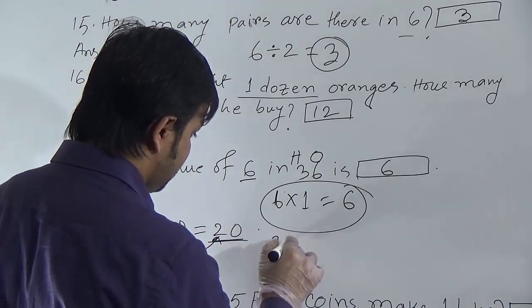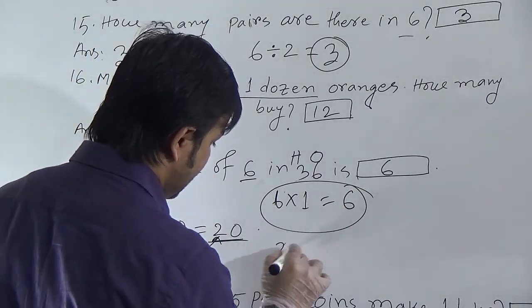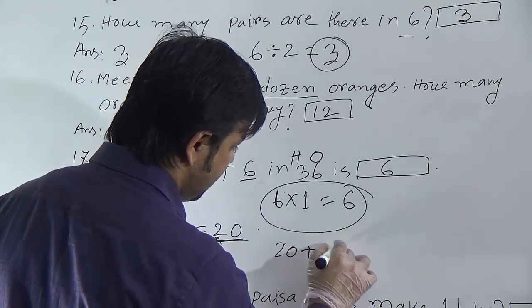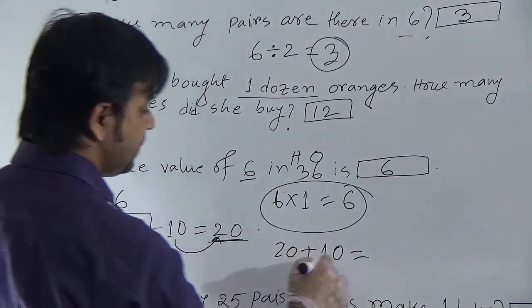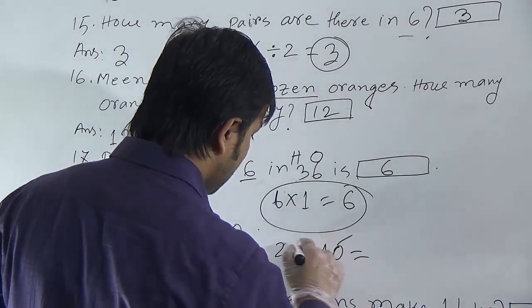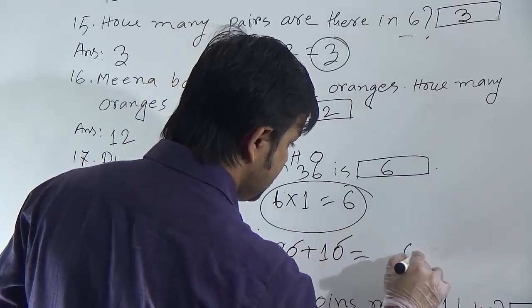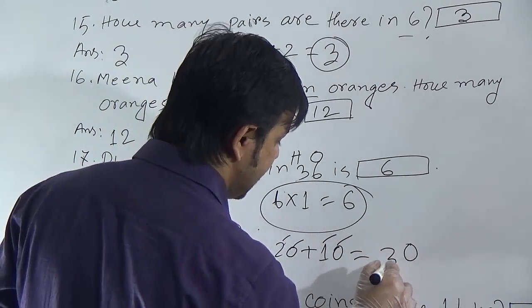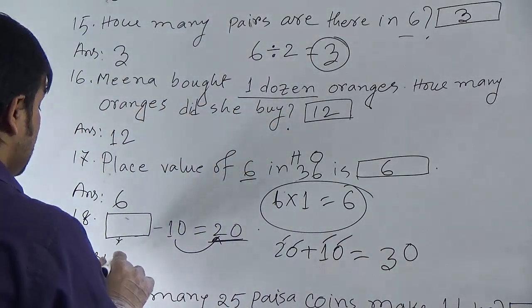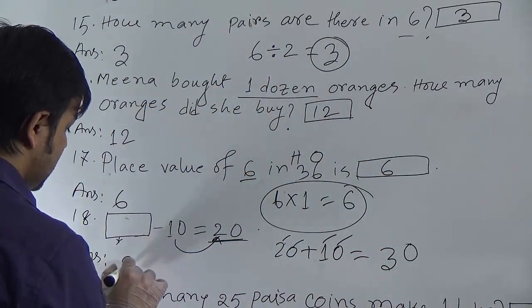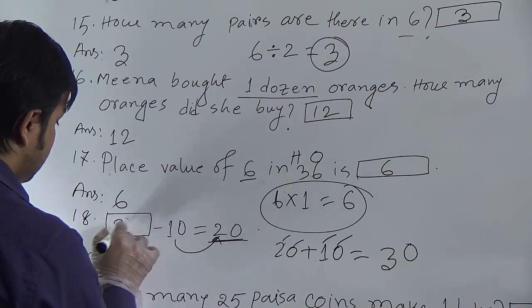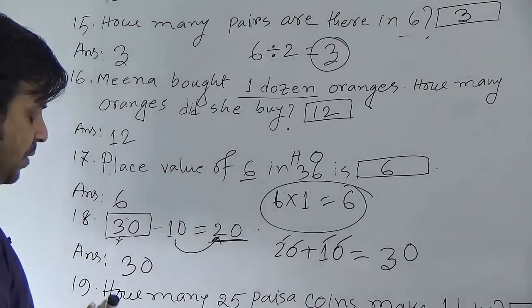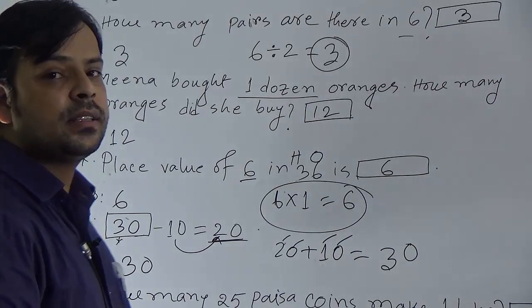So we have to add 20 and 10. If we add, 0 and 0 will be 0. 1 and 2 will be 3. So, answer of question 18 is 30. We can fill up this blank by 30.